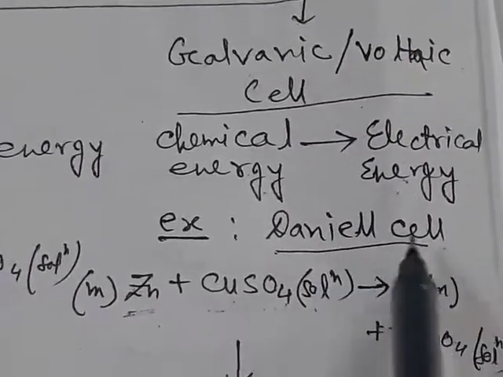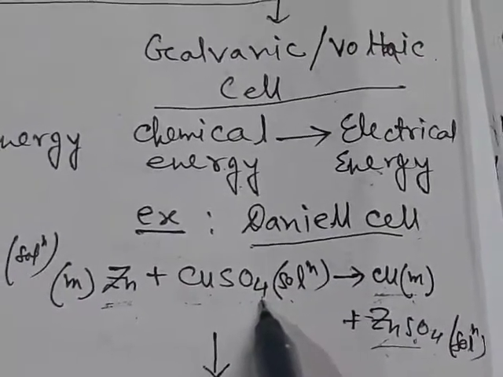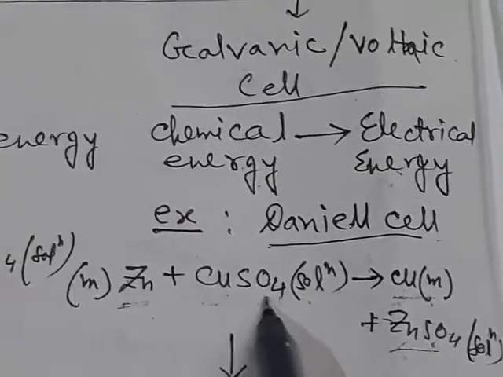For example, the Daniell cell. In the Daniell cell zinc reacts with copper sulphate solution and zinc replaces copper from copper sulphate.